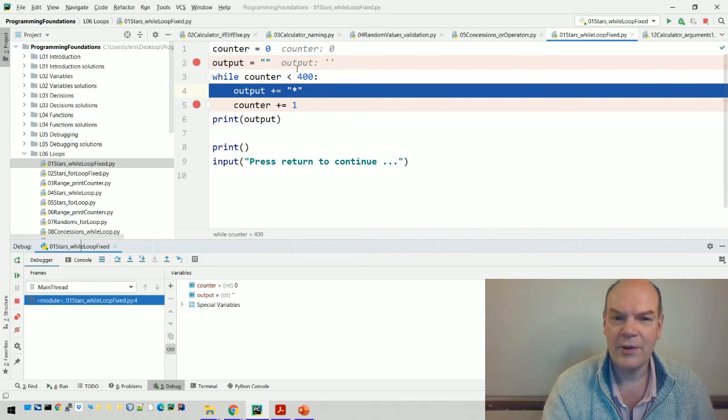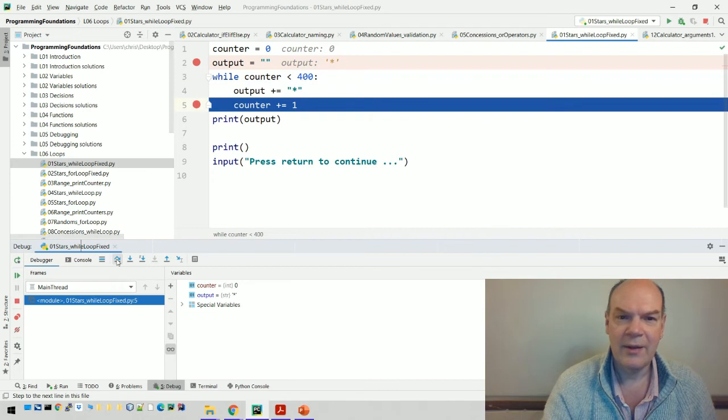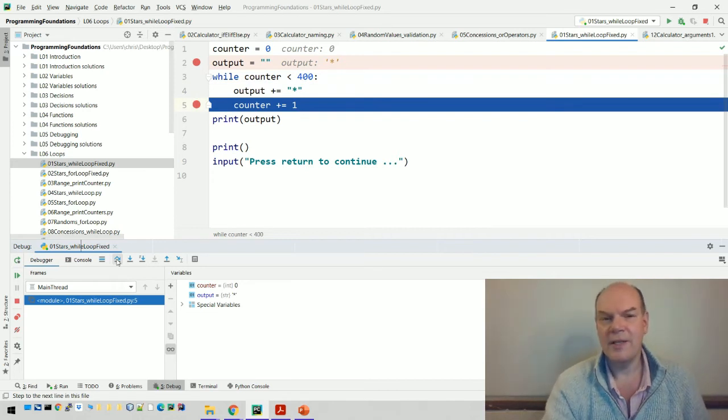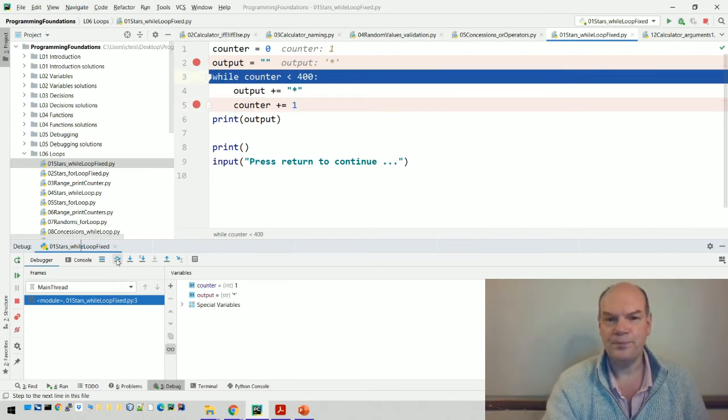So you can see it's recording the value of variables here. So counter is 0, output is nothing at the moment, or just an empty string. Now the output has got a star added onto the end of it, and counter is incremented to 1. You'll see at the top here it's telling us what those variables are set to. So counter is 1, output is star.